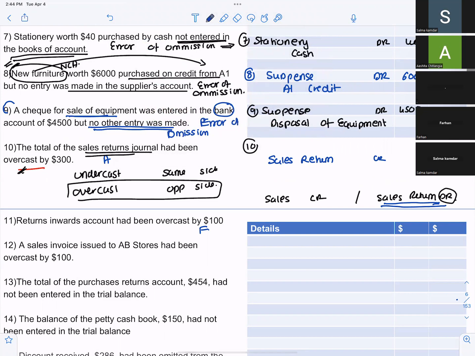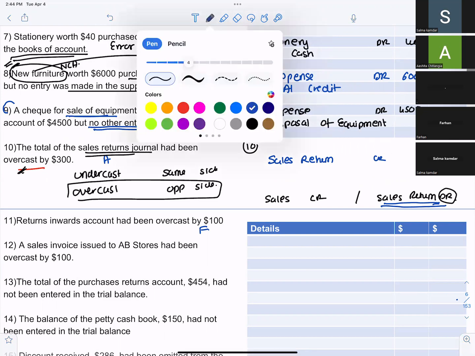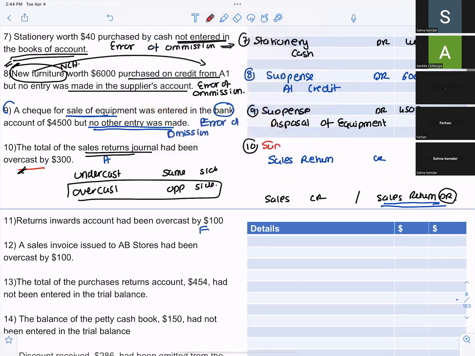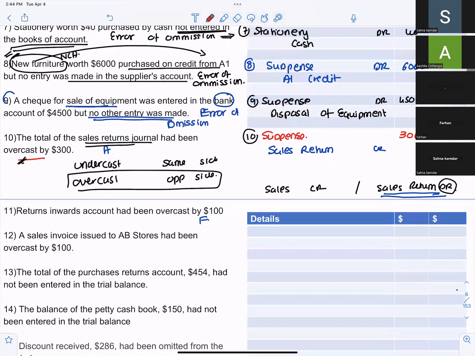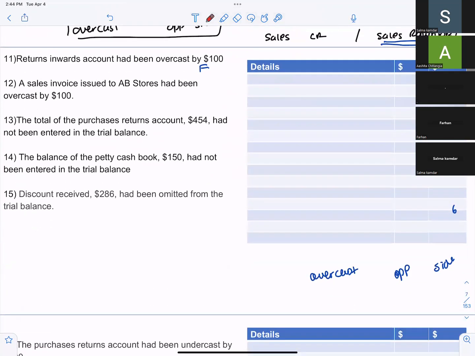What will be debited? Suspense will be debited. Okay. Are you all with me? Yes. Go to the next one.